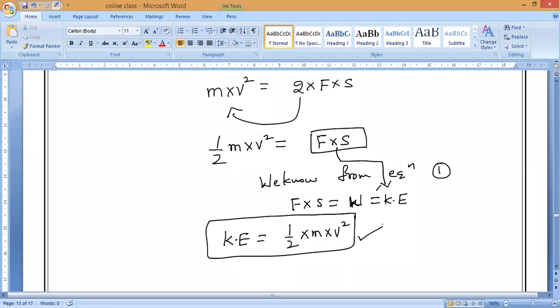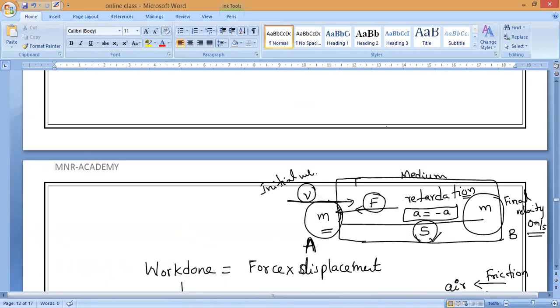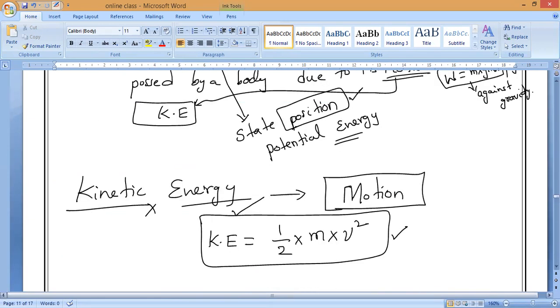This is only the formula for calculating kinetic energy of any body. Have you understood the derivation or not? That is my question. Now I am showing you from the first. If anybody has any doubt, you can ask me, and start doing now. So kinetic energy, the definition you write first.